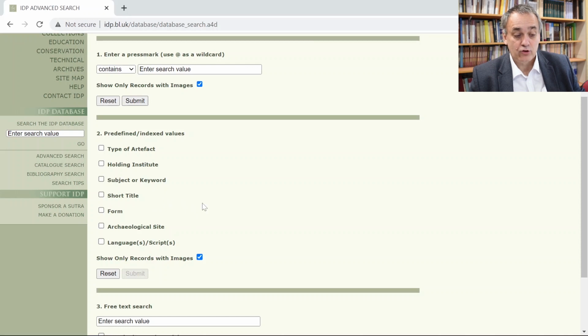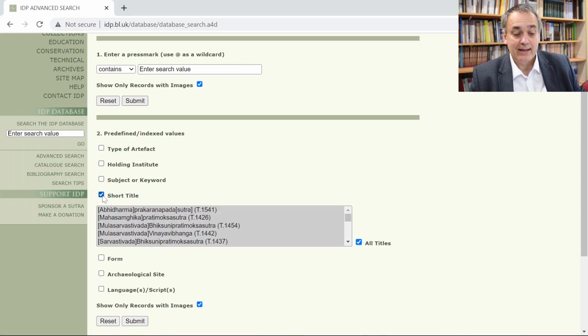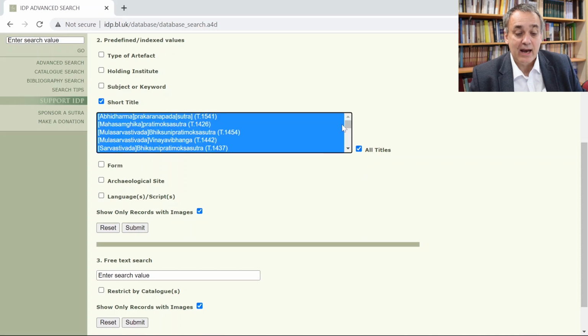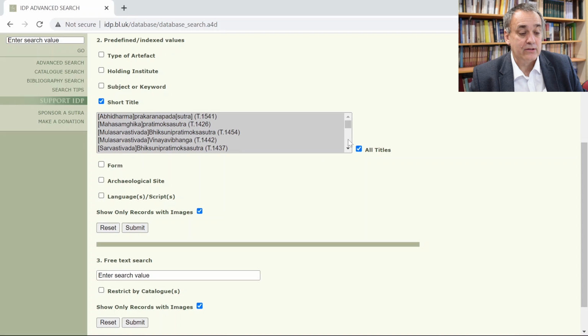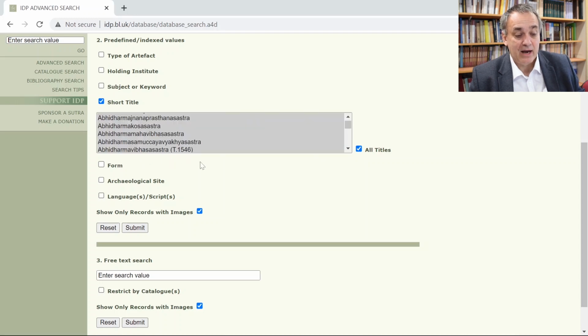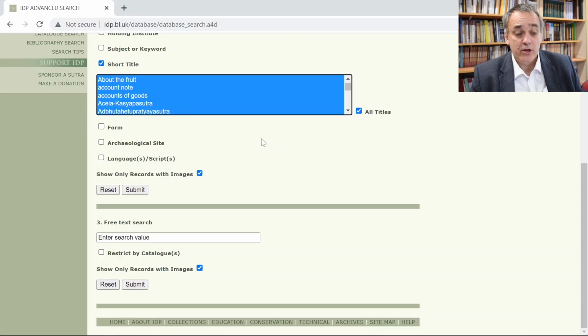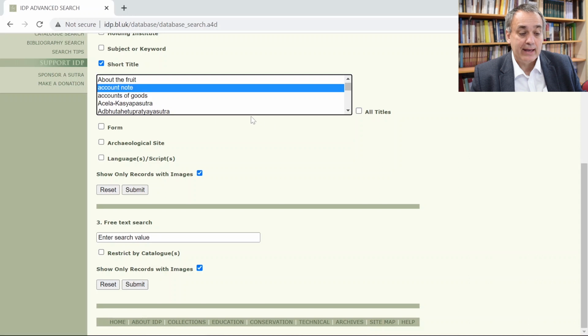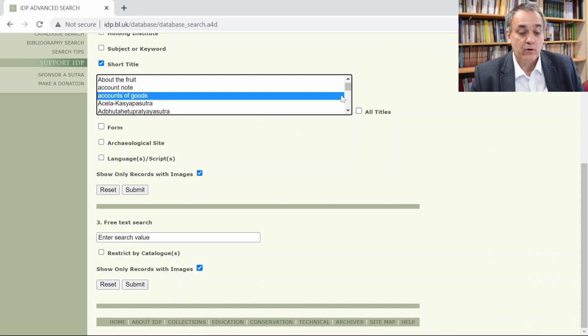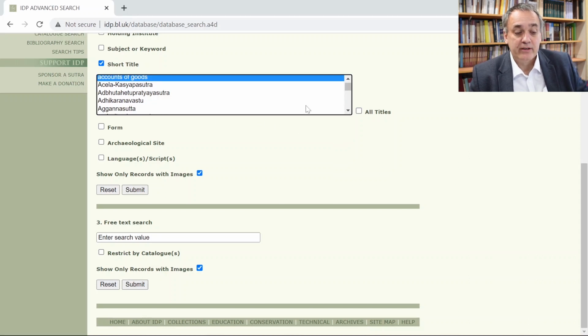So one of these is the short title. If you click on that, you get this very long list of titles you can choose from. And as you can see, some of these are real titles, such as the Abhidharma Vibhasa Shastra. And next to the title, we also find the Taisho number, so we can identify the text very specifically. But then there are some other entries which are not really titles, such as account note or accounts of goods, and so forth. So these titles are more descriptive in nature, and they don't facilitate searching.